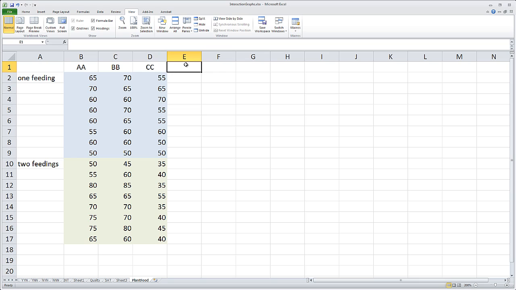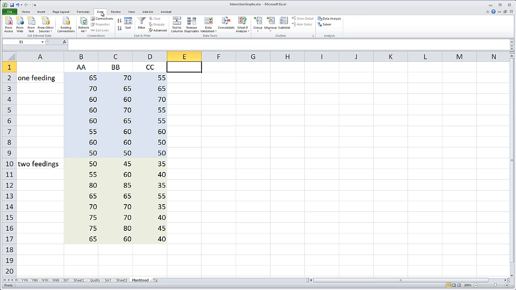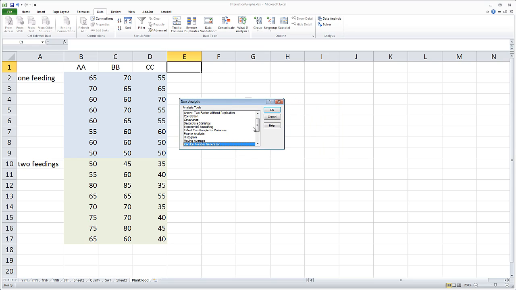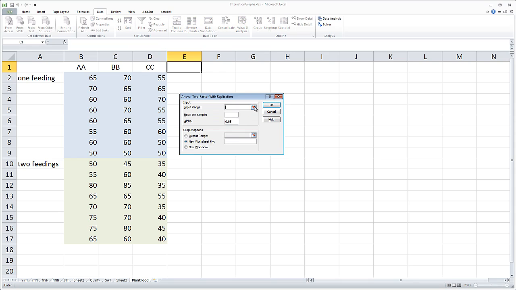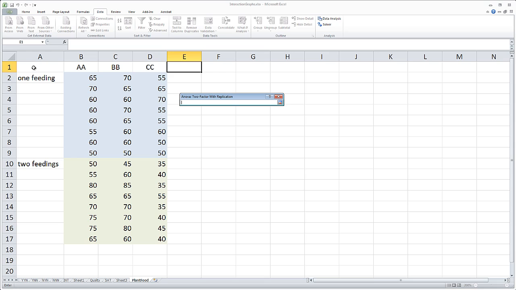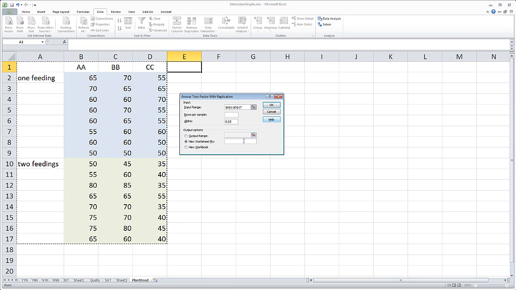Okay, so let's go ahead and actually run the two-way ANOVA with replication in Excel. So we'll go up to the Data tab in the ribbon. All the way to the right, we have Data Analysis. So we'll select that. Now we want the ANOVA two-factor with replication. Go ahead and click OK. Now for the input range, I'm going to go ahead and click the little box and select the top left, even that empty cell, and select all your data with your column headings and your row factor headings there on the left. Go ahead and click back.